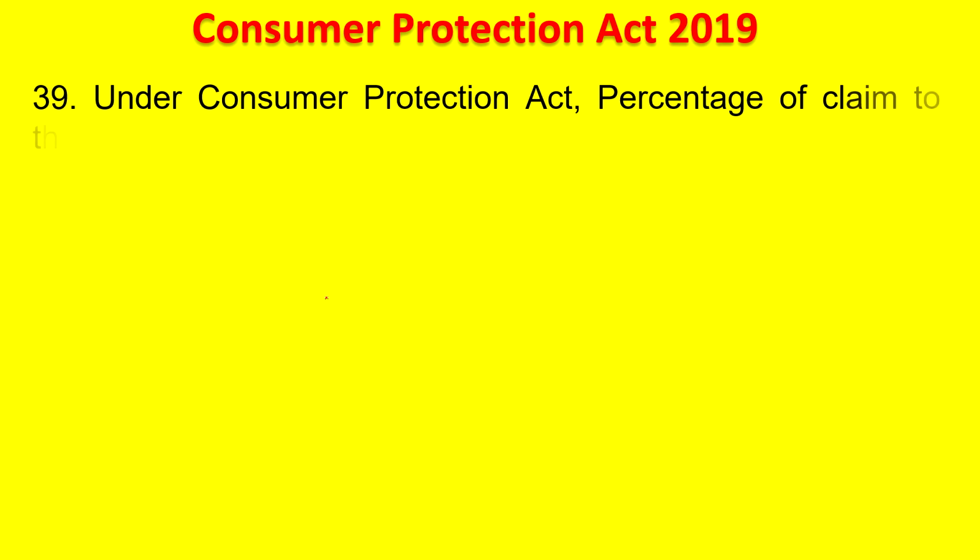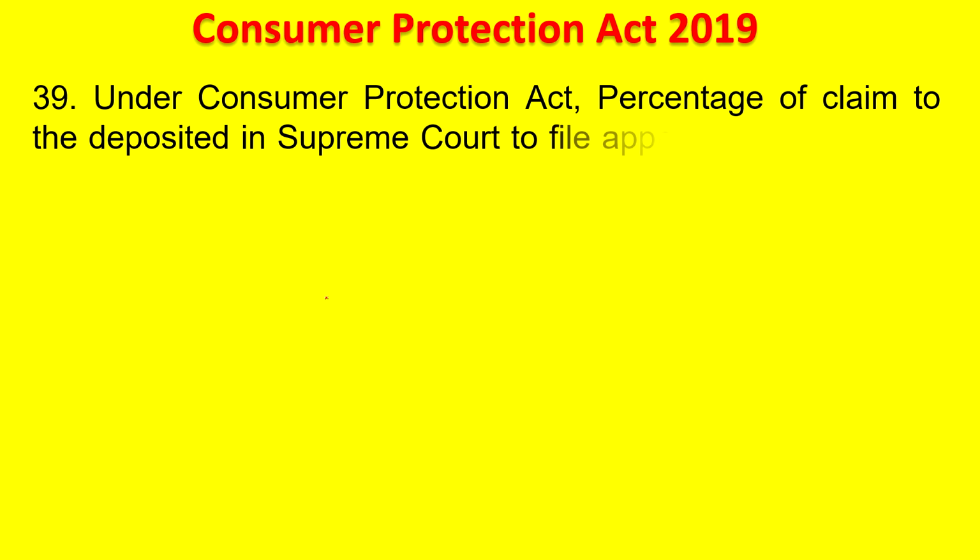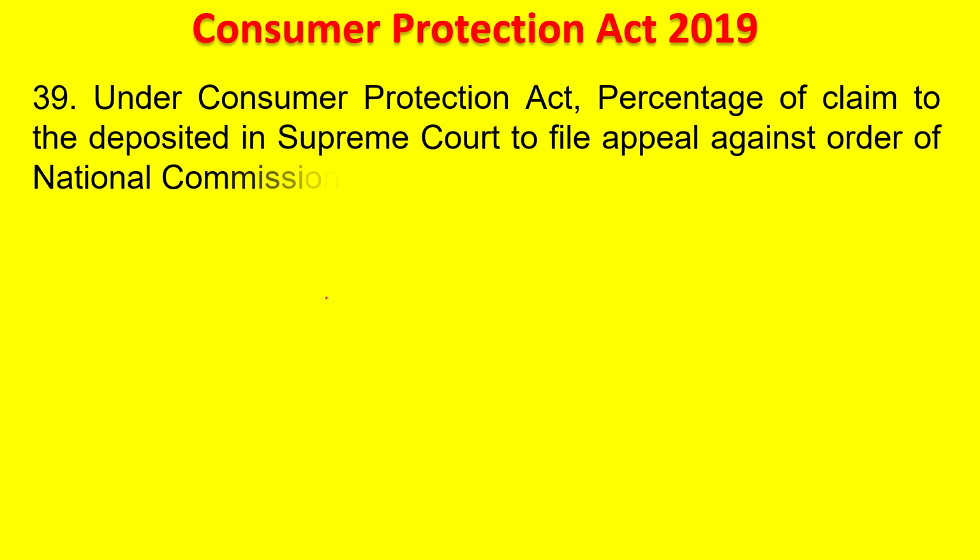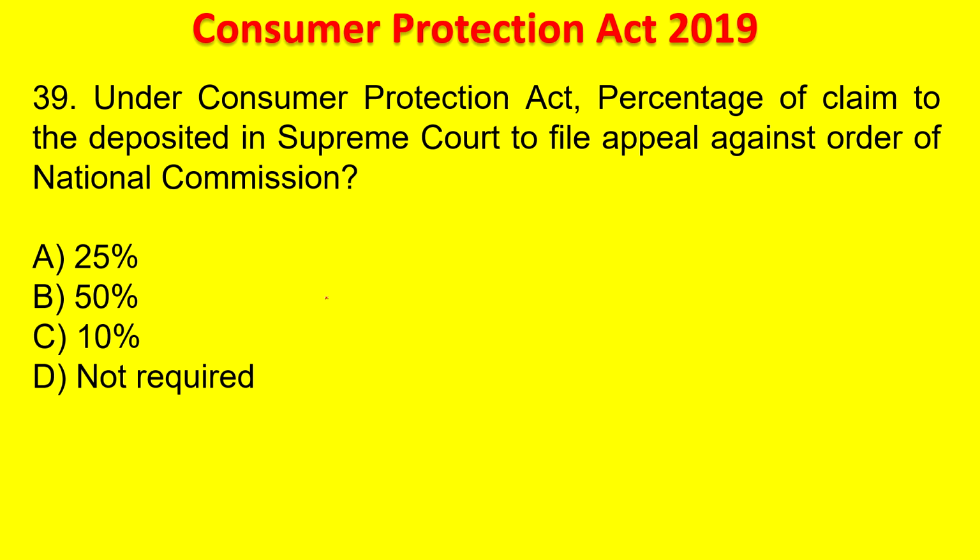Next question. Under Consumer Protection Act, percentage of claim to be deposited in the Supreme Court to file an appeal against order of National Commission. 25, 50, 10, not required. Your time starts now. 5 seconds. Post your answer in the comment section. The answer is 50%. Okay. Next question.